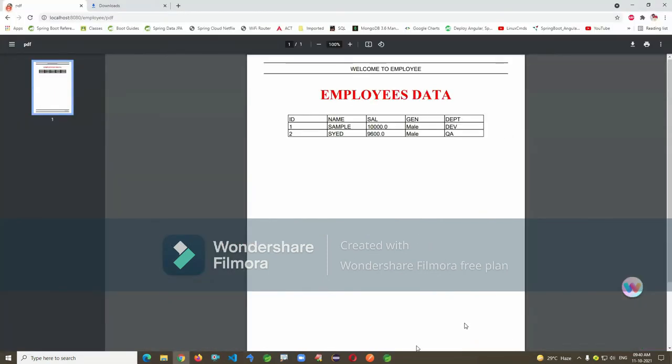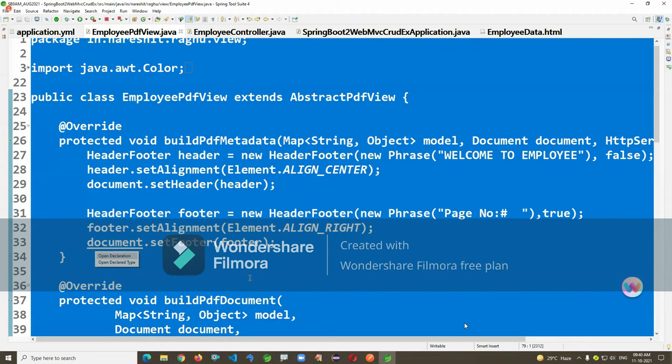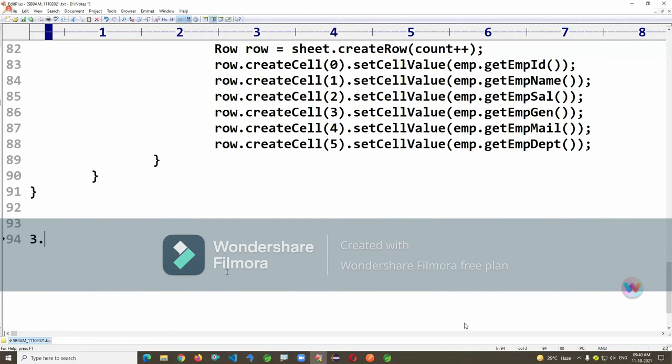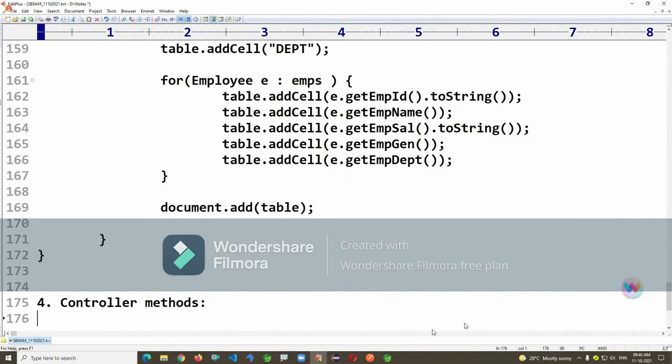Okay, this is some example I'm just giving here. You can see this is the PDF view class. You have the source package. Expand the source package. I'm just giving it a PDF view class for controller methods. I'm just writing here the first package, employee controller methods. One is for Excel output and the other is for PDF output, as you can see.